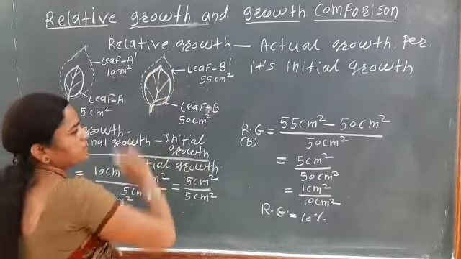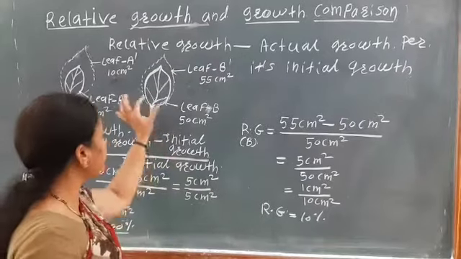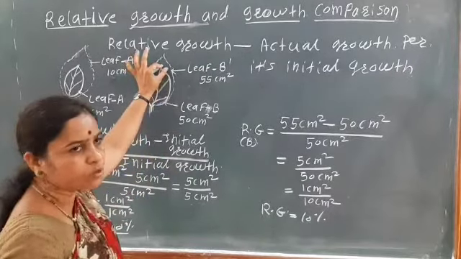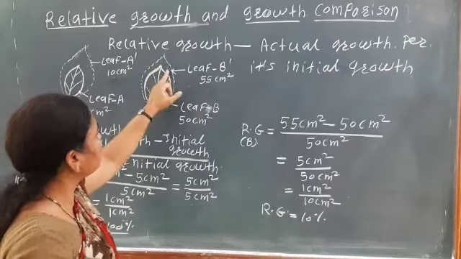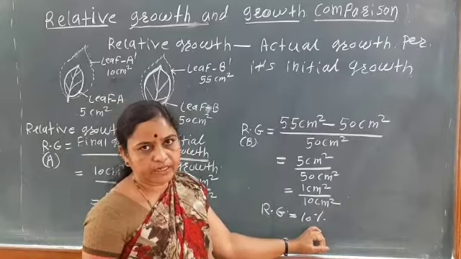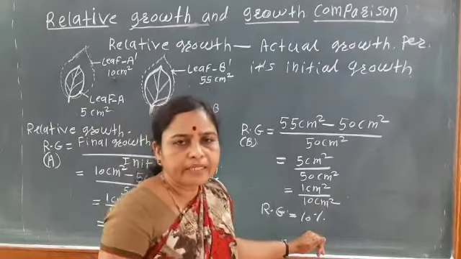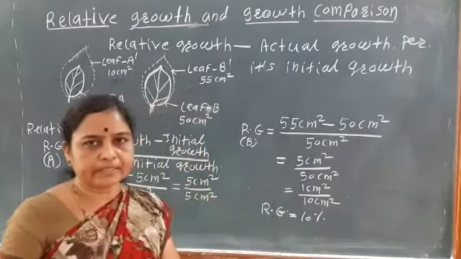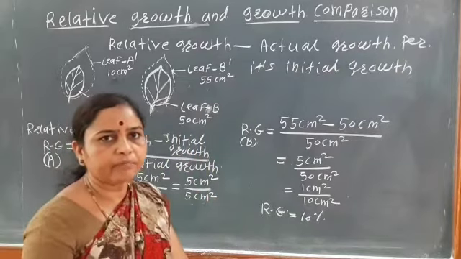Initial size of the leaf is maximum. So here the relative growth rate is the minimum. The relative growth rate is the minimum, it is only the 10%.